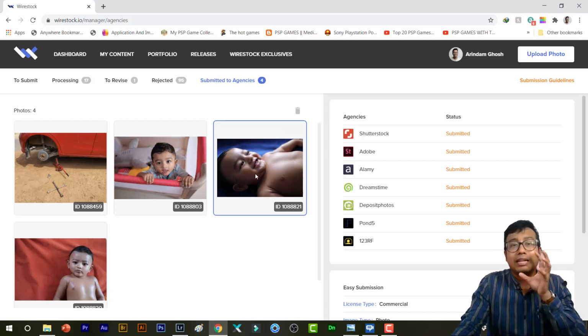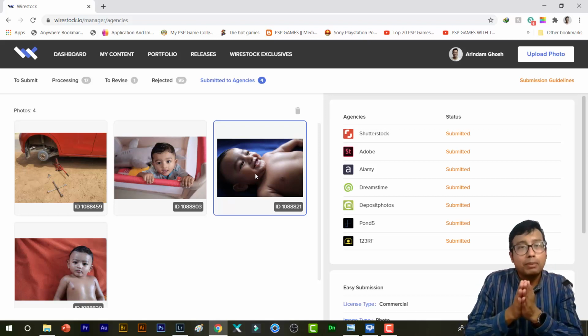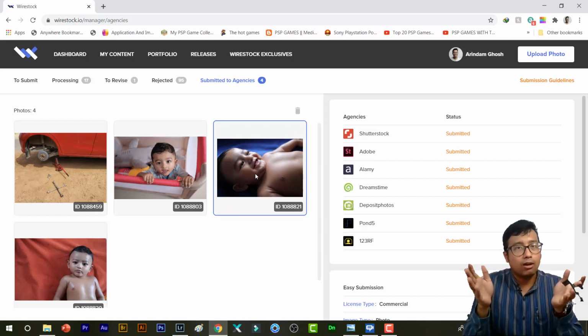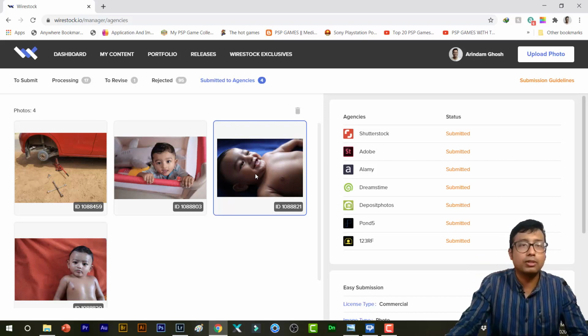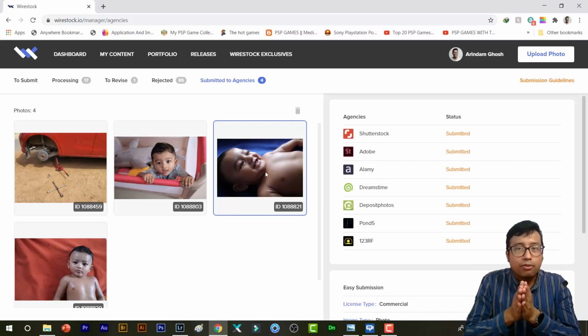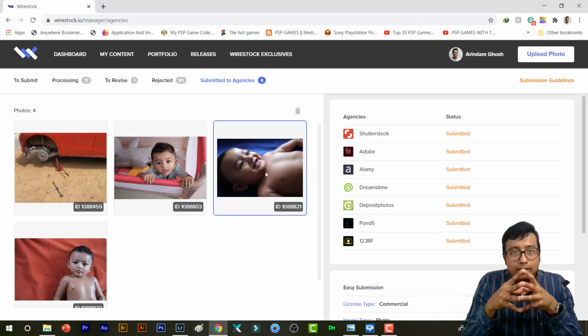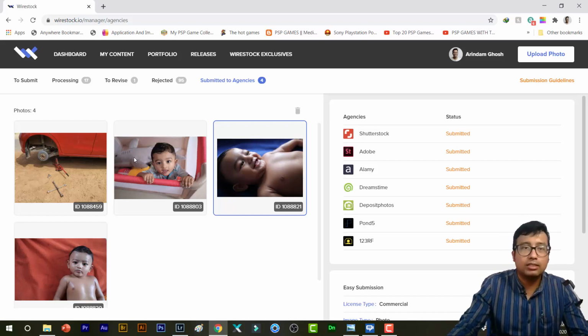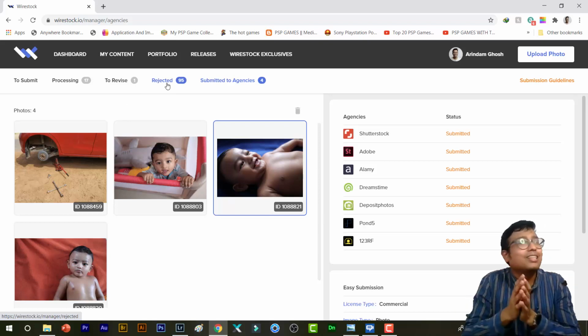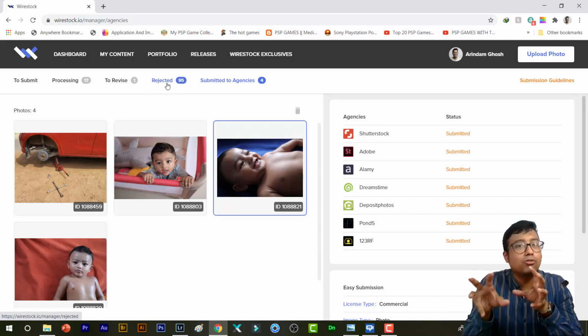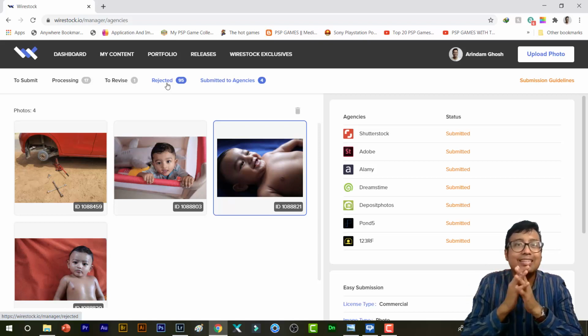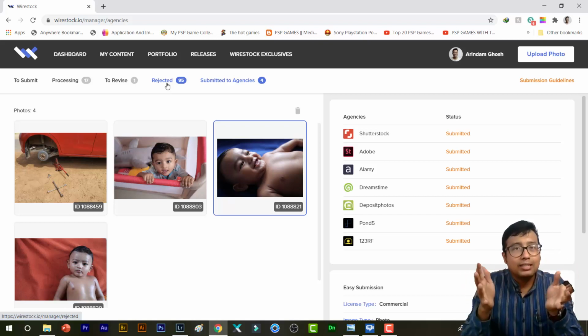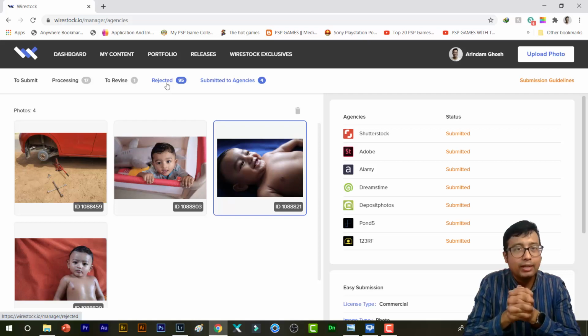Anyway, I don't care, but if the same photo exists in your personal stock portfolio, your account will be banned. So just don't do it. But since Wirestock is doing everything for you, why don't I recommend it? Now you can see the reason. We all know that Shutterstock is currently one of the strictest agencies. Previously it used to be Adobe Stock. They rejected everything based on technical issues and they didn't give the detail, right?